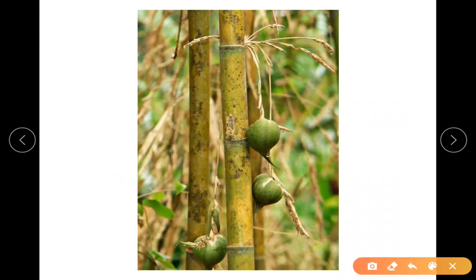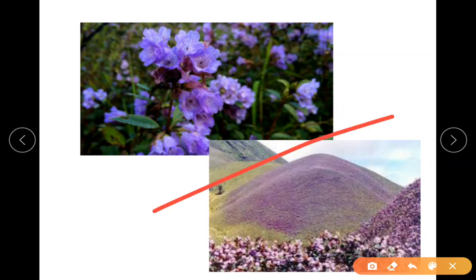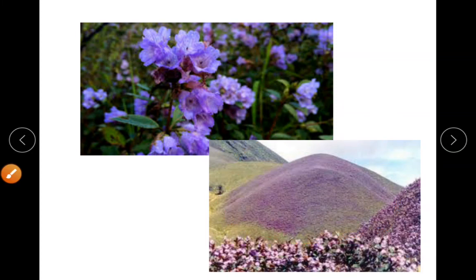You can just observe the picture, how the female and male flowers are observed on the bamboo plant. This is actually how you can say a hill with a blue hill. Usually we say Nilgiri. You might have heard Nilgiri for eucalyptus, we say Nilgiri oil itself. But this is the hill we are calling Nilgiri. The hills are blue. So you can observe even the flowers.